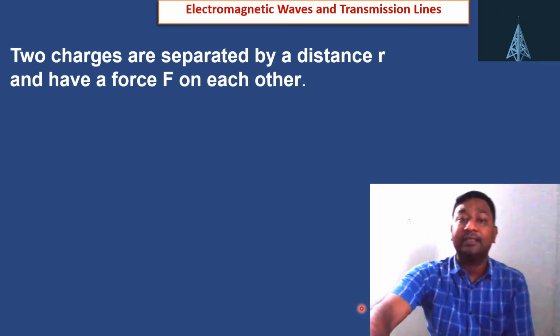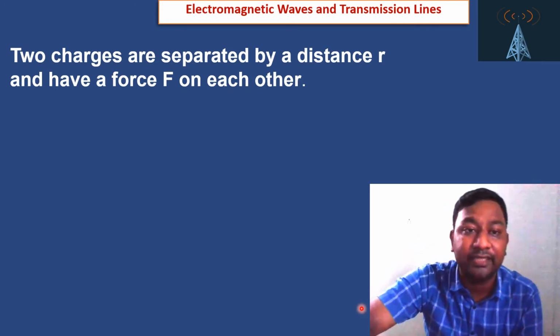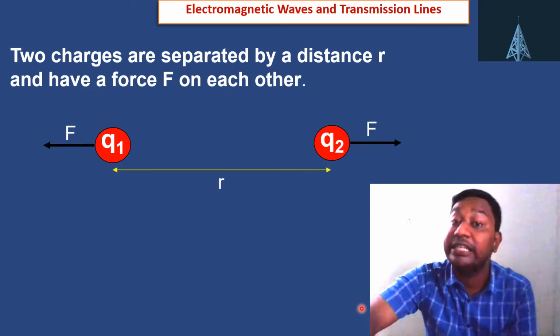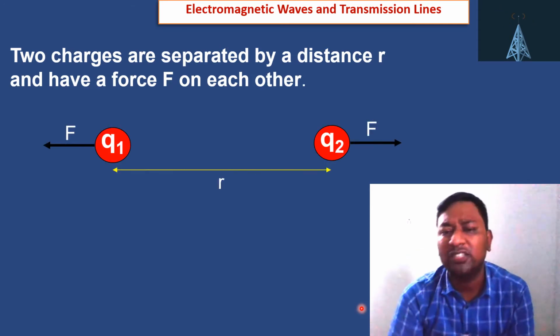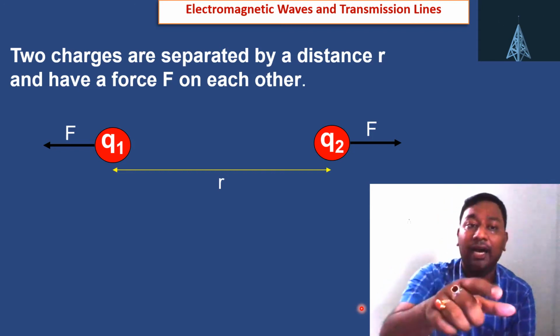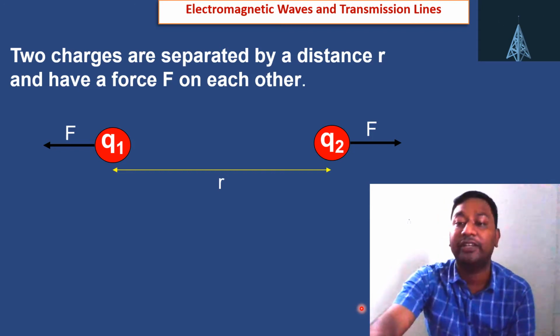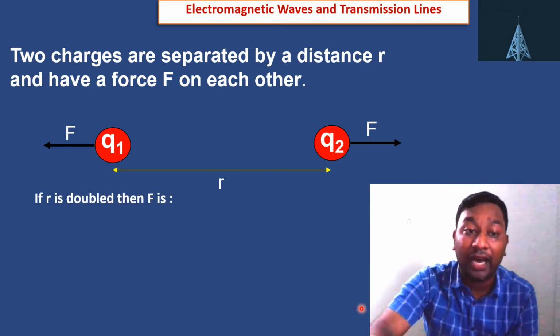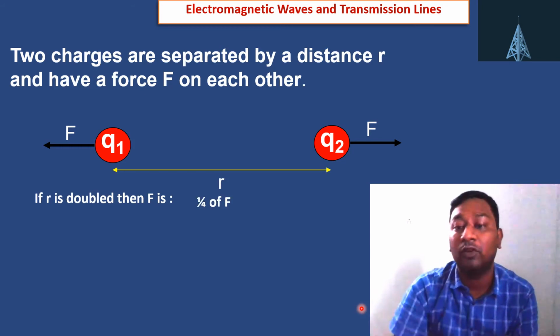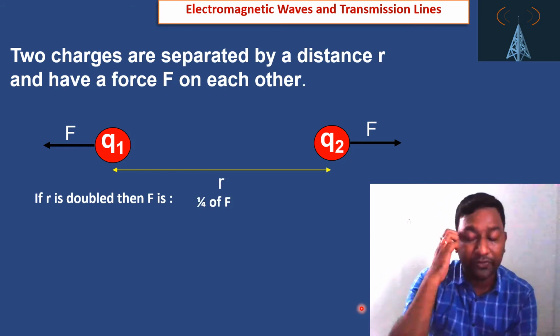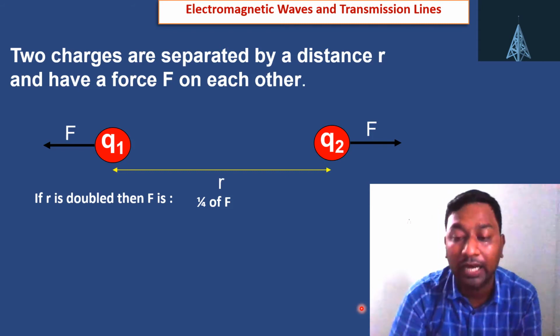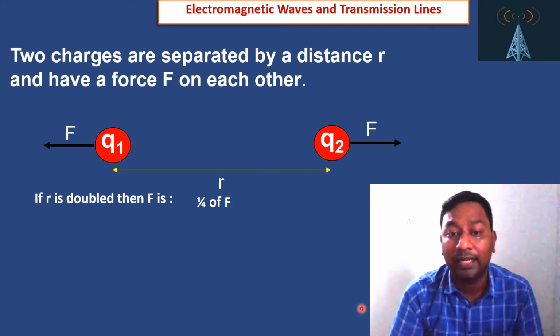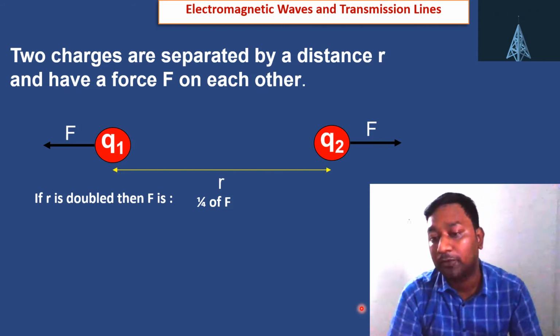So if two charges are separated by a distance r and have a force F on each other. Now if you want to do some manipulation on r or Q1 value, then what will be the effect on those forces? If r is double, then F becomes 1/4, because we know F is proportional to 1 by r square. So r is double means r becomes 2r, then F becomes 1/4.